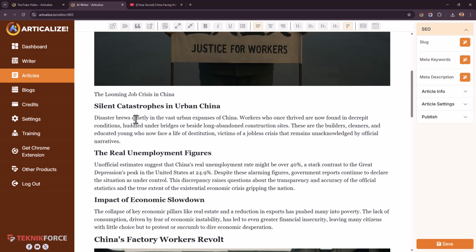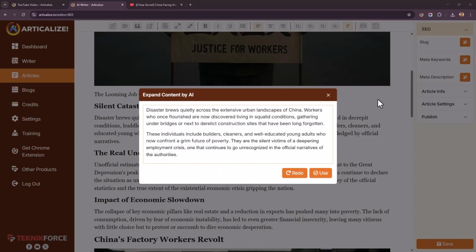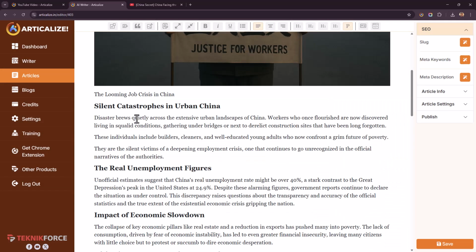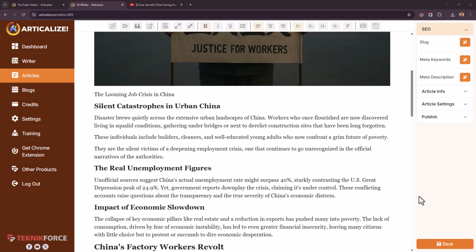Let's say for some reason you want to create more content for this particular headline. All you need to do is select this, and you will automatically get options like rewrite, expand, reduce, or generate image. For example, if I want to expand, all I need to do is click here. And here is the content that's written. You can change it any way you want. If you want to reformat it or change any text about it, you can do that. Once you're ready, just click on use. And there you have it. The content is replaced, and you can modify the article with AI in so many different ways.